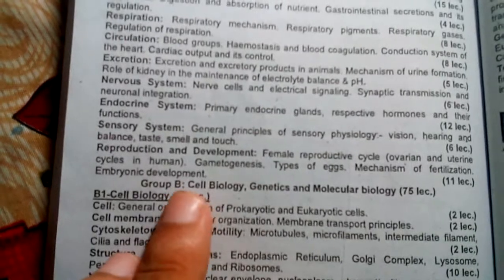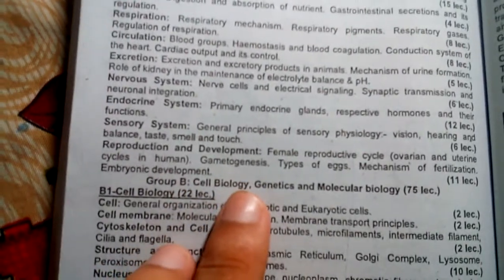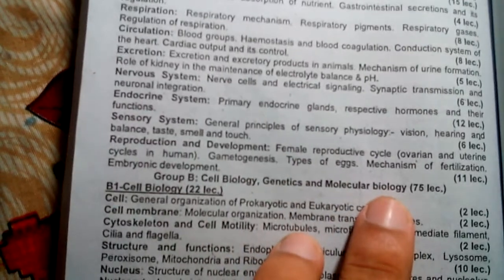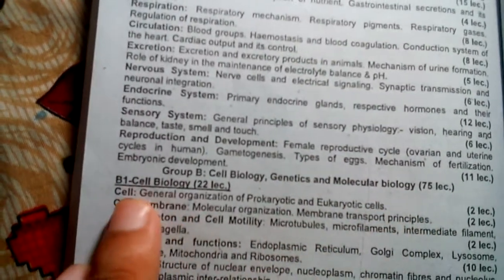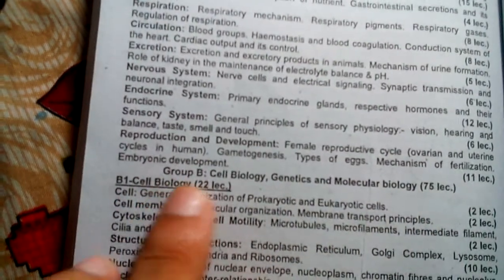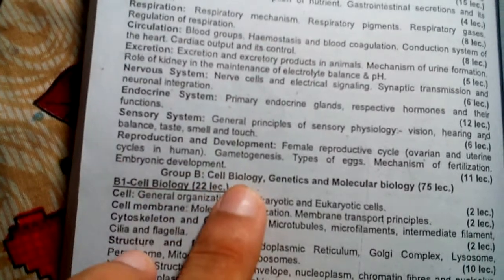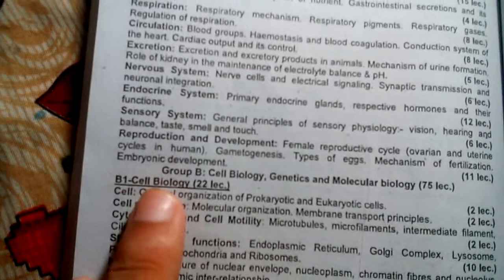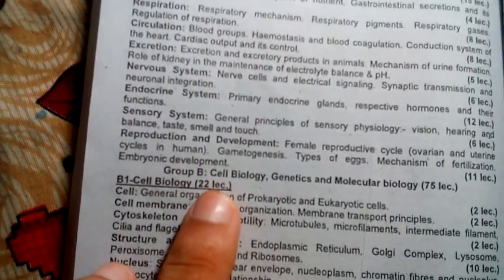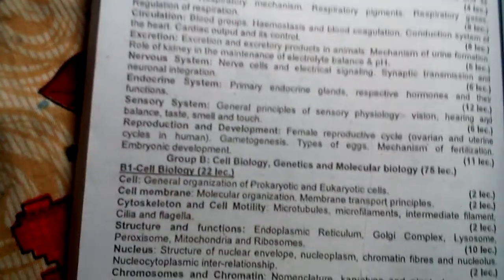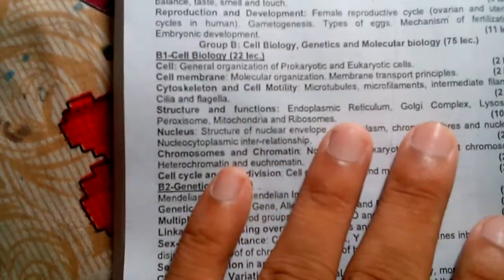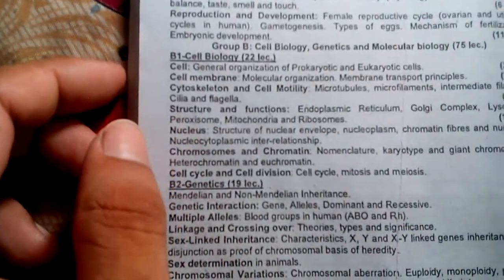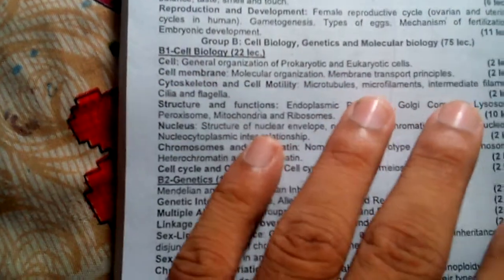Then our group B, that is cell biology, genetics and molecular biology. This is divided into two parts, B1 and B2. B1 is cell biology, which is 22 lecture hours. Let's see what we study in cell biology. First is the general organization of prokaryotic and eukaryotic cells.